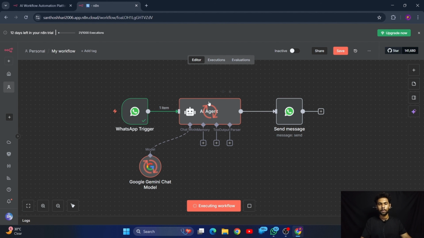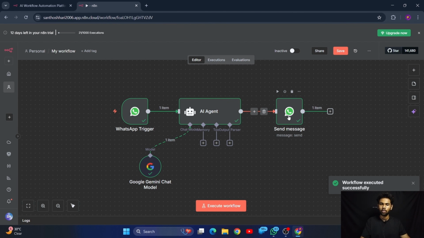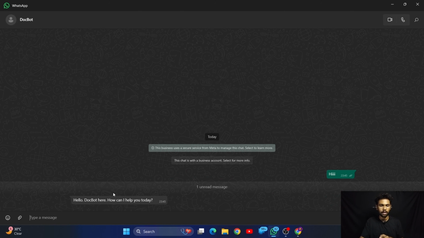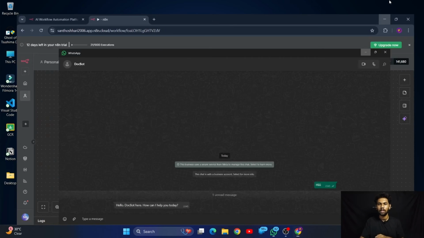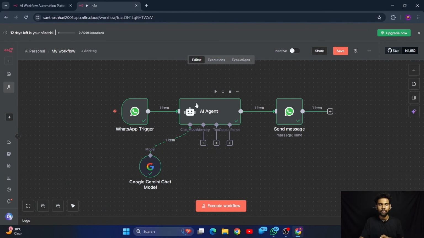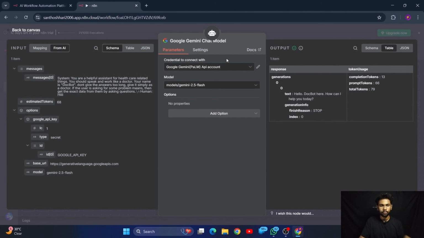n8n has the superpower of showing what is happening under the hood. So it has processed this, and it has sent the message back to the user who actually triggered the node. So it should come here. Yes: "Hello, DocBot here, how can I help you today?" So this workflow will behave as a doctor, and that is what I asked it to be.